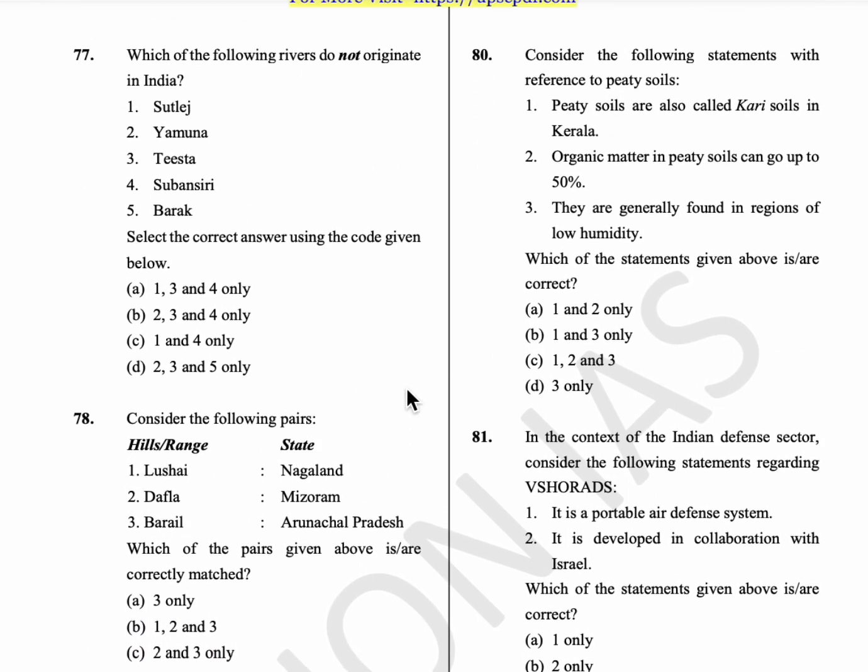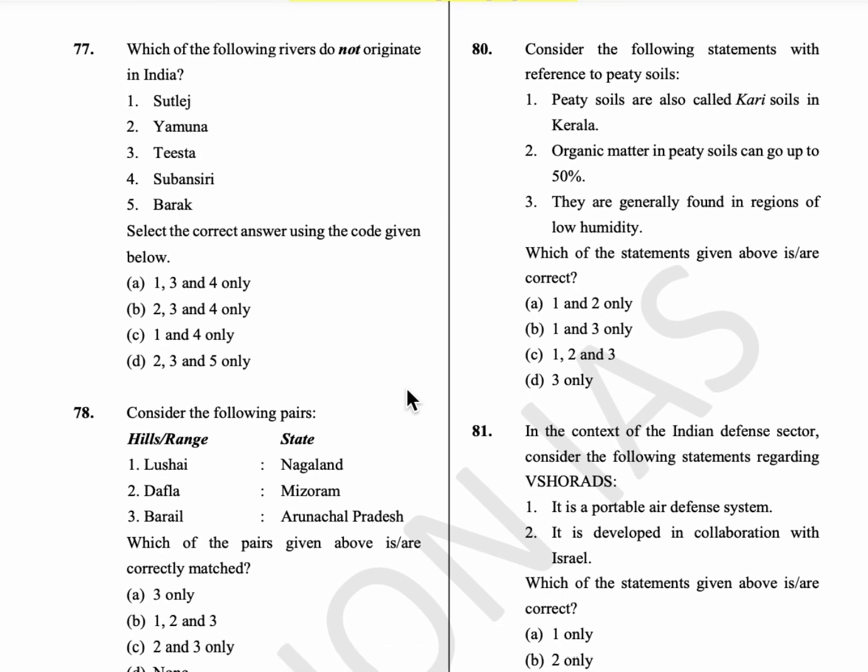80th question, consider the following statements with reference to the peat soil. So, peat soils are also called the Kari soils in Kerala, and organic matter in peat soils can go up to 50%, and they are generally found in regions of humidity. Okay, they are found in humid regions. So, option A is the answer.